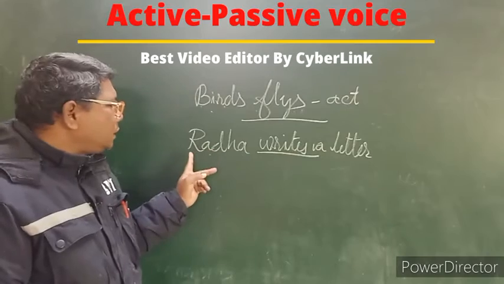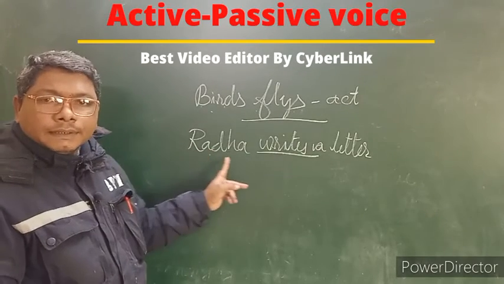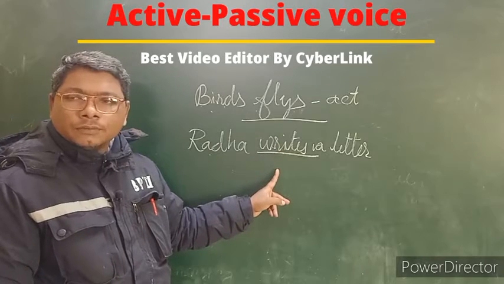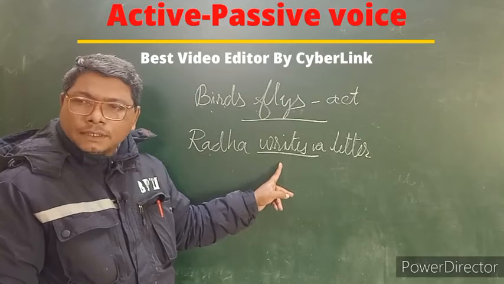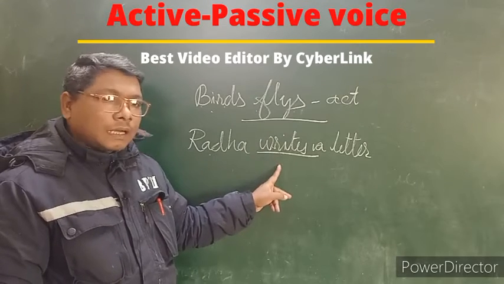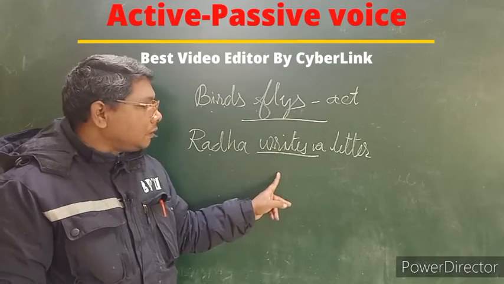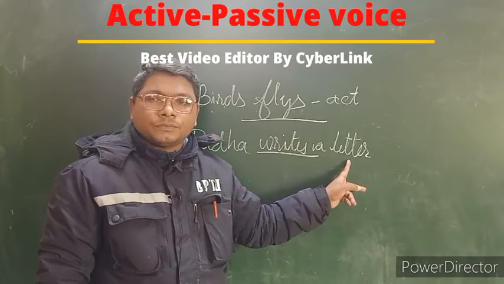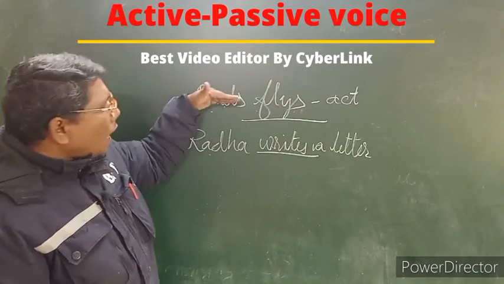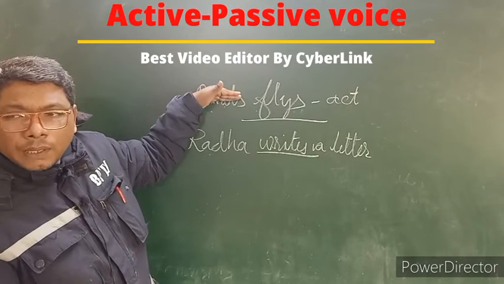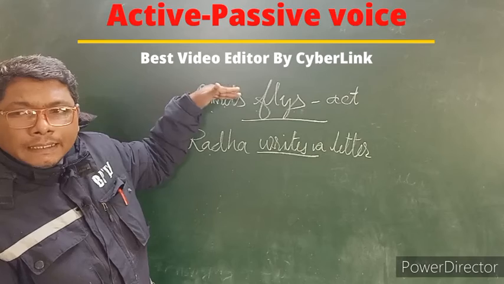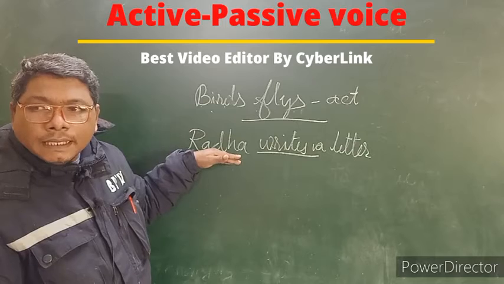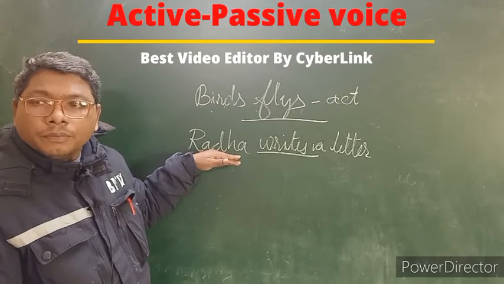At the same time, you see, there is Radha. She also works. She writes. This is action, but for her action there is an object. What is the object? Letter. That is why the above sentence is called intransitive verb, and the below sentence is called transitive verb.